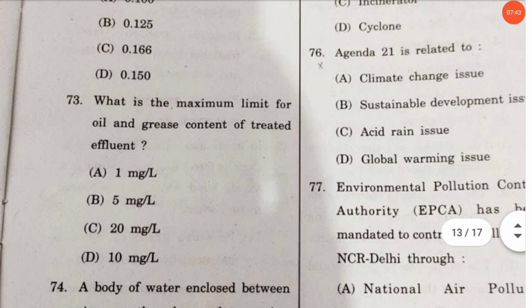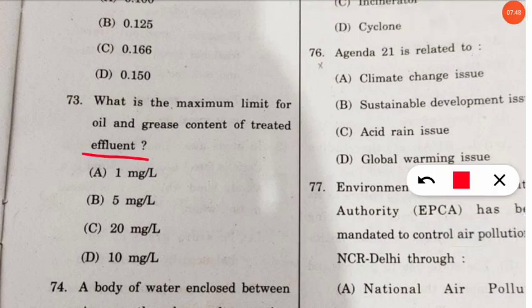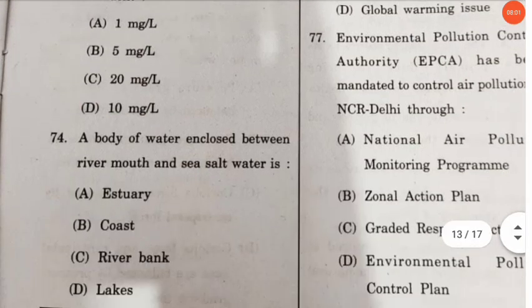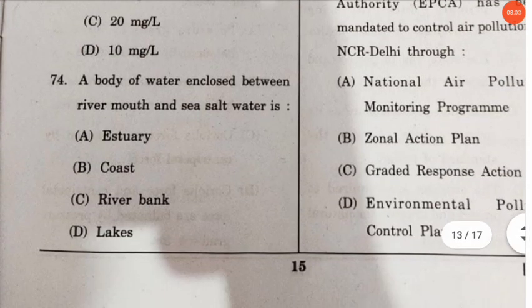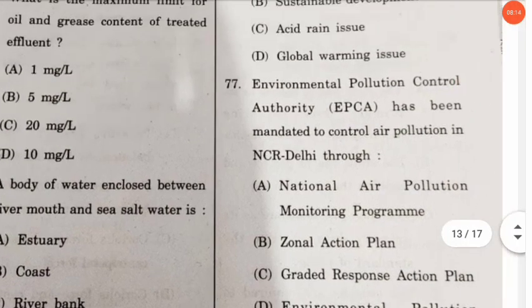The next question is, what is the maximum limit for oil and grease content of treated effluent? So this is the standard value, and here the correct option will be 10 milligram per liter should be the maximum limit for the oil and grease content of treated effluent. Let's move to the next question. The next question is, the body of water enclosed between river mouth and the sea salt water is known as what? So very simple. The answer will be, it is called as estuary. Let's move to the next question.